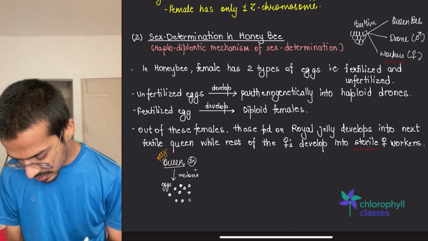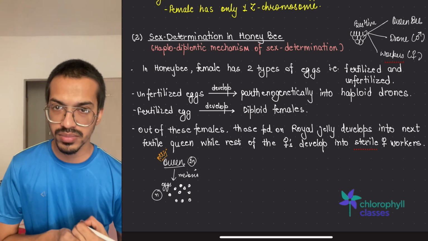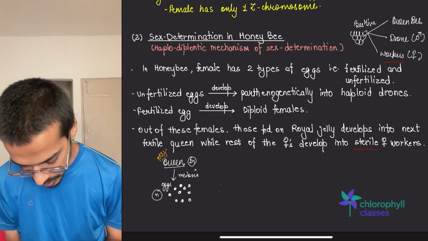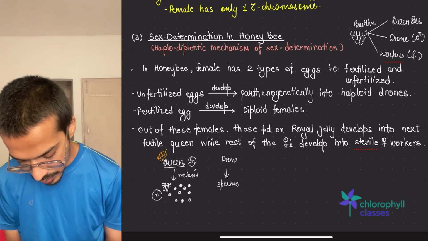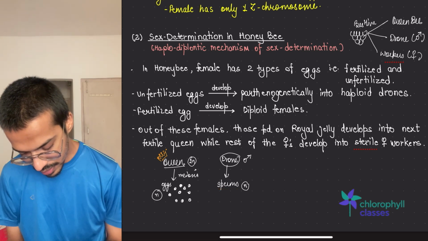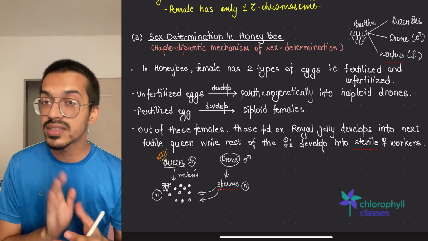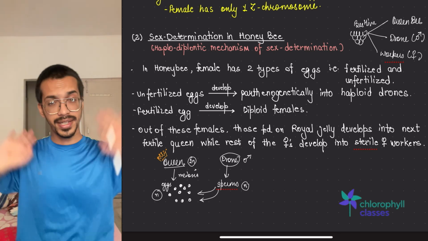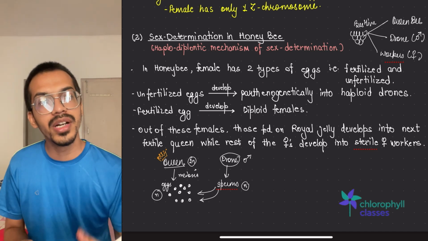And all of these eggs are haploid, N. Now with this egg, what has to come? Sperm has to come to fertilize. Who will give us sperm? The drone will give the sperm. The drone is male, and the sperm is also N. They will fertilize. Now the problem is that the sperms fertilizing this queen bee are very few, but the eggs are a lot. So what will happen? Only a few of the queen's eggs will be able to get fertilized.